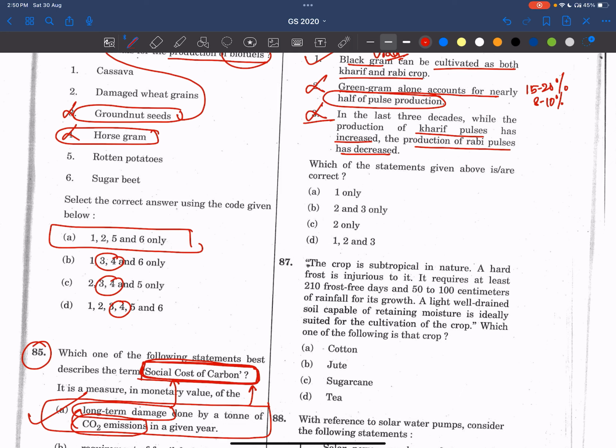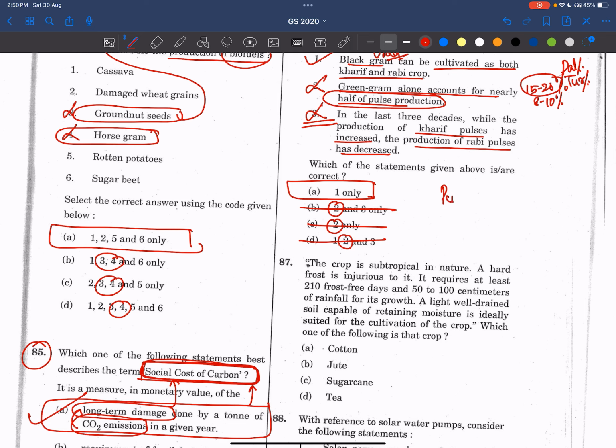See here, friends, even if you don't know the third statement, if you know that green gram, moong dal, is not it, it is a very extreme statement. He is saying among the pulses it is more than half. We know tur dal is very important. We Indians are very famous for dal. We are favorite of dal. So here only he has given the extreme statement. Two is there in three options. If you know this, the answer is one only. Yes, the answer is one.